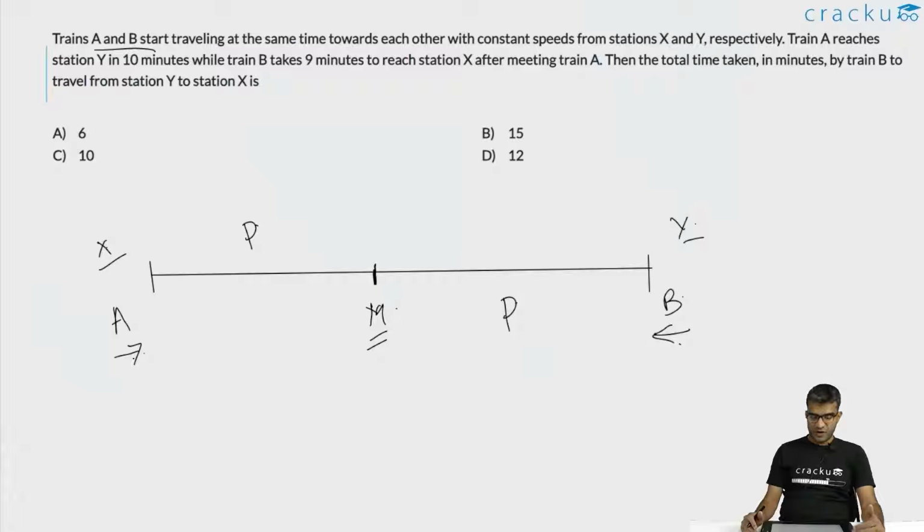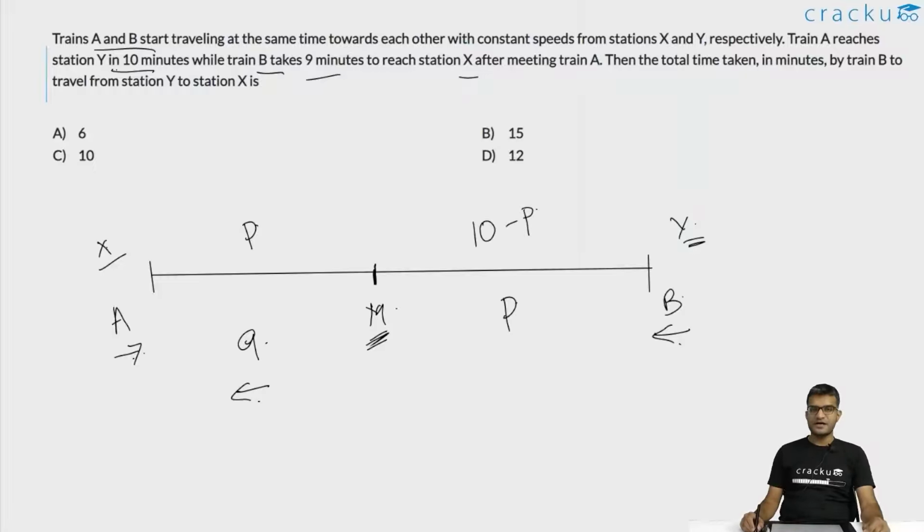Now after they met, train B has taken 9 minutes to reach station X. So B has taken 9 minutes to reach X after it has left M, and the total time that A has taken to reach Y is 10. So the total amount of time that A has taken after M to reach Y is 10 minus P.